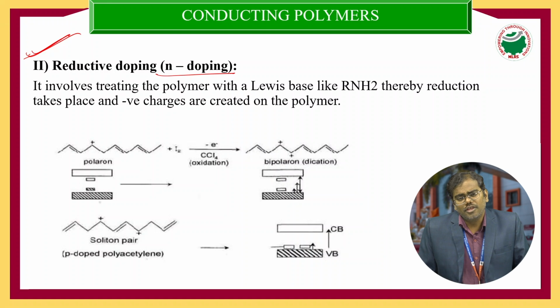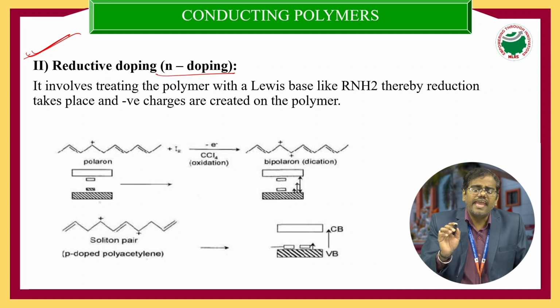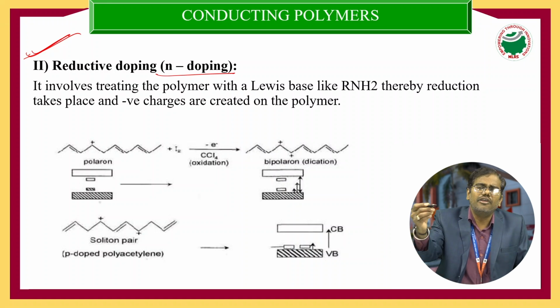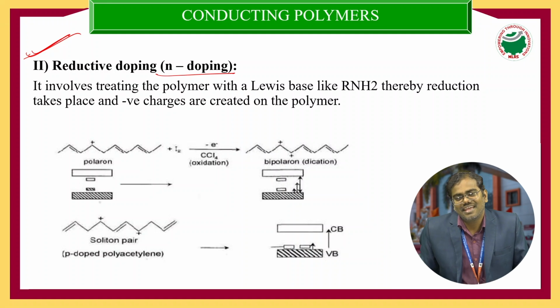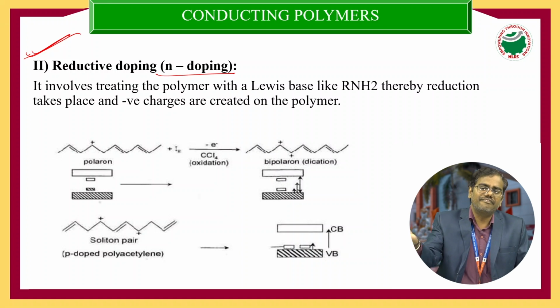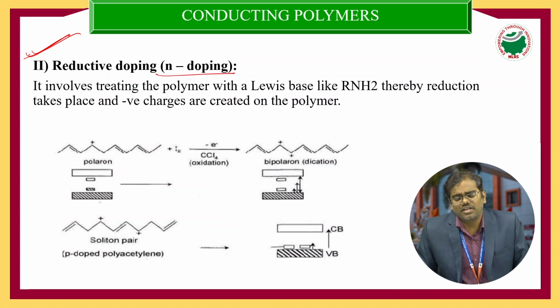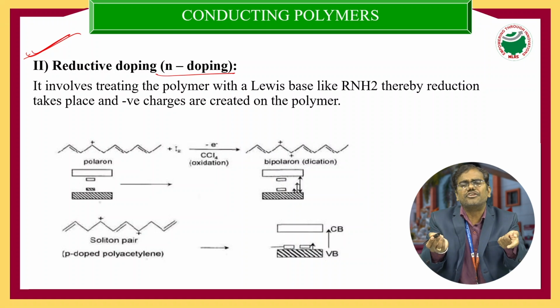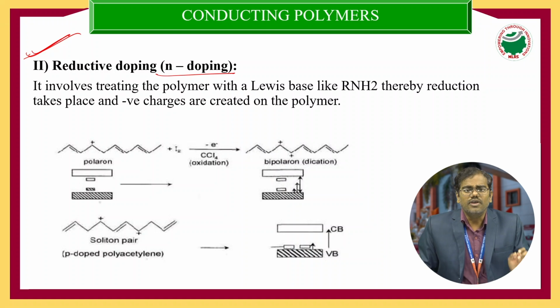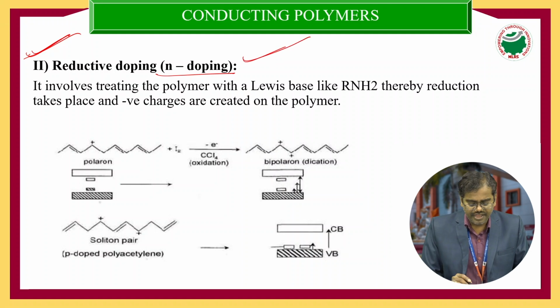So in n-doping or reductive doping, we are treating conjugated conducting polymers by adding a Lewis base. The Lewis base is usually something having an excess of electrons. And these electrons which we are adding to the conducting polymers, what will happen? A negative charge is going to be created. So creating a negative charge on the conducting polymers by adding a Lewis base is called n-doping or reductive doping. Reductive is nothing but a gaining of electrons.